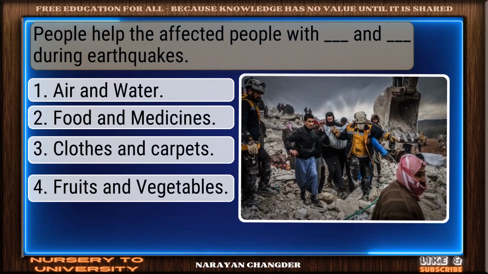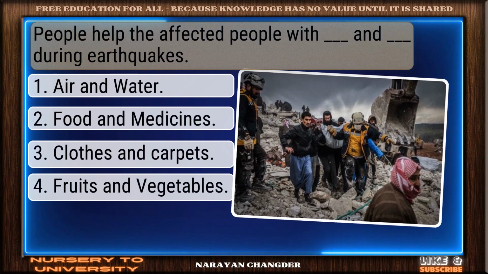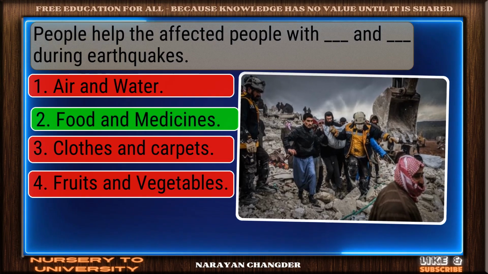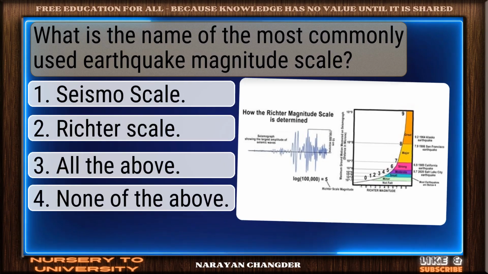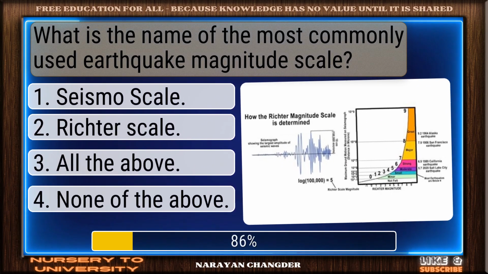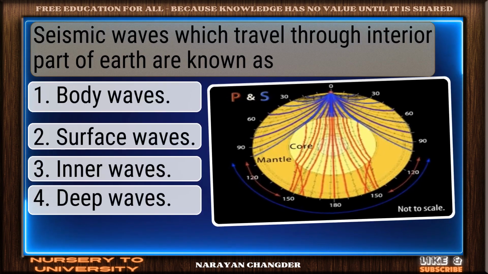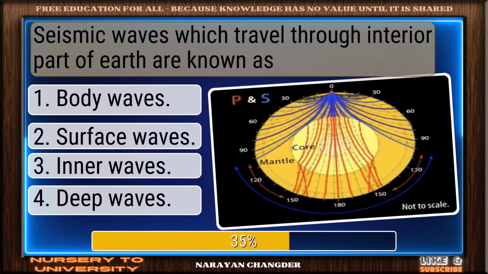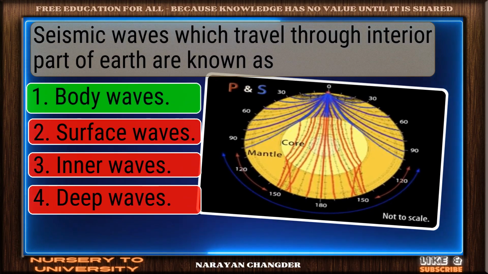People help the affected people with dash and dash during earthquakes. Correct. Food and medicines is the right answer. What is the name of the most commonly used earthquake magnitude scale? Well picked. Richter scale is the correct answer. Seismic waves which travel through the interior part of Earth are known as. Right again. Body waves is a valid answer.